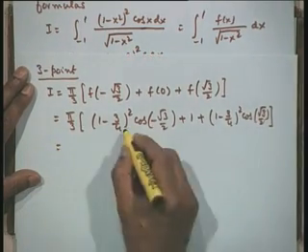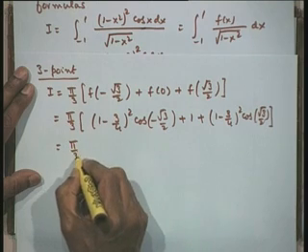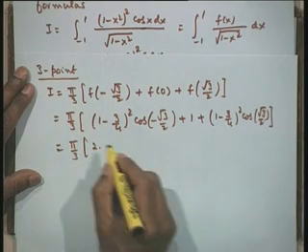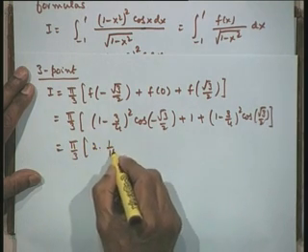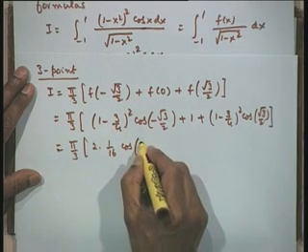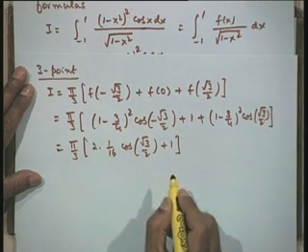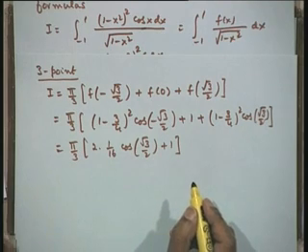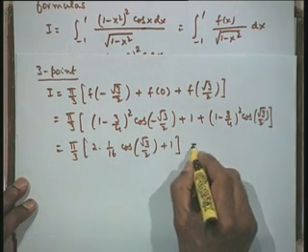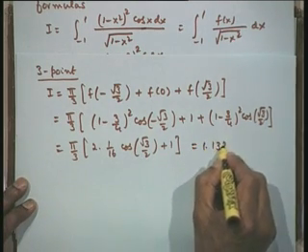So, these two we can combine and write this as pi by 3 times (2 times 1 by 16 cos of root 3 by 2 plus 1), and the value of this is 1.132.